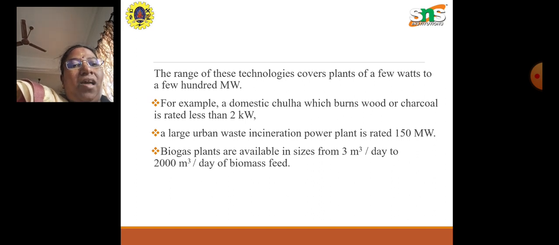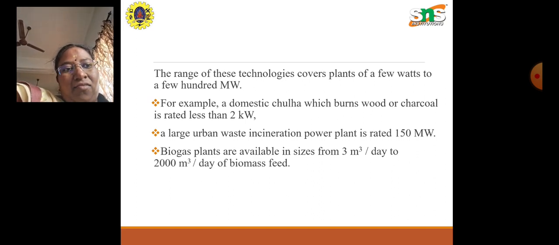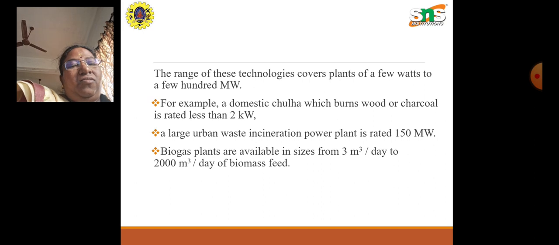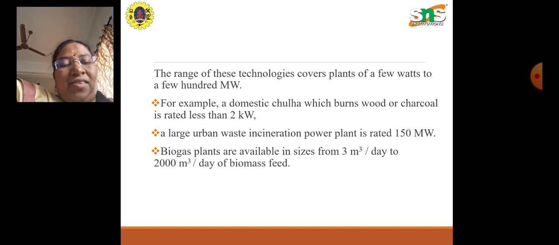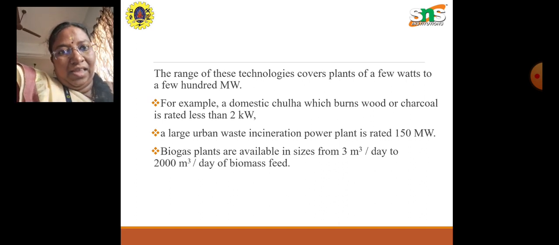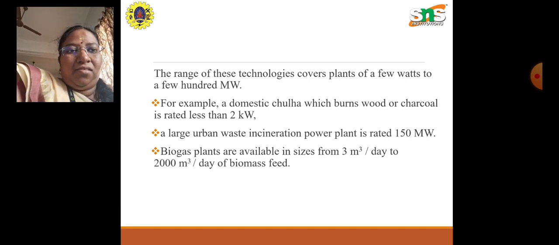In rural areas, we can have a biogas plant of size 3 cubic meter per day to 2000 cubic meter per day of biomass feed, which can be calculated by the number of cows, goats or calves present in each home.